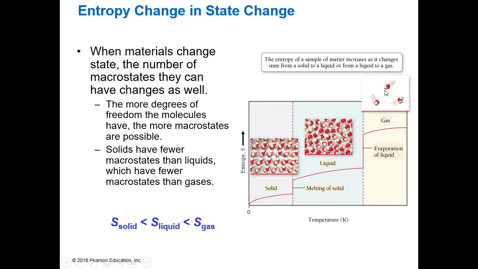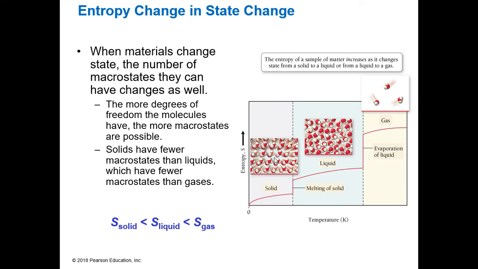So if we look at our states of matter, if something's going from a solid to a liquid to a gas, well, what do we know? In a solid, these molecules are not moving past each other. All they're doing is vibrating, right? So they're vibrating in place, they're just staying there. If we have a liquid, though, they are still vibrating in place, but they can move past each other a little more freely. So we have some rotation going on. So that would be a more disordered system.